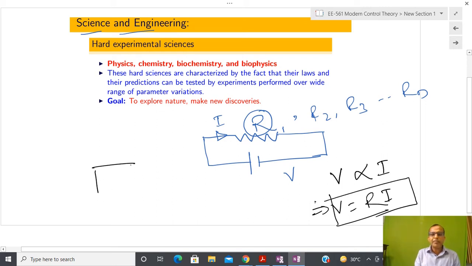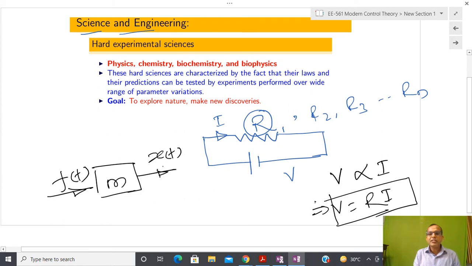Similarly, for mechanical people, suppose I have some mass and I apply some force on it, and after that I observe the position, meaning the change in position, the coordinate change of this particular object. Now I change this mass. So for different masses I predict some kind of law, and you are all already well aware that this observation comes from classical mechanics, and using Newton's law I can capture it.